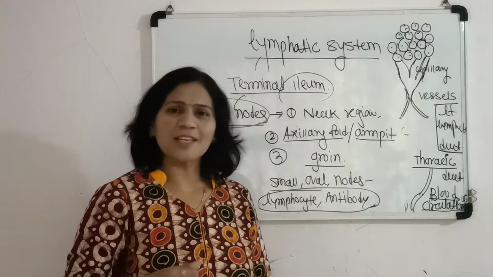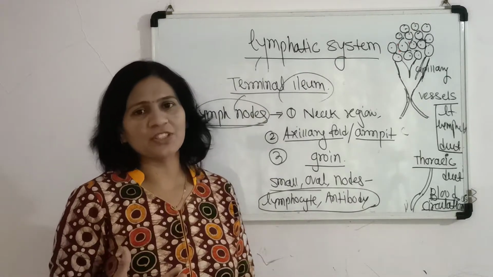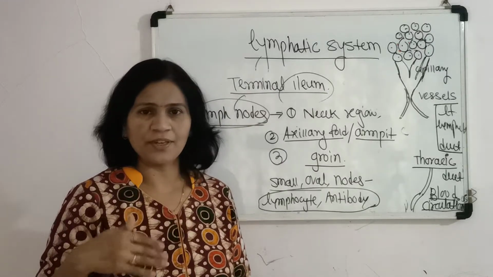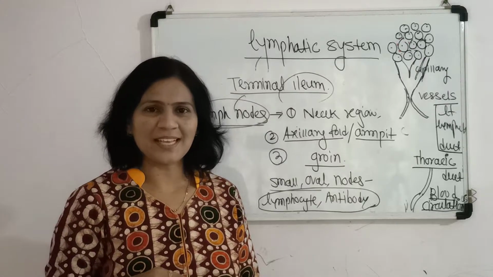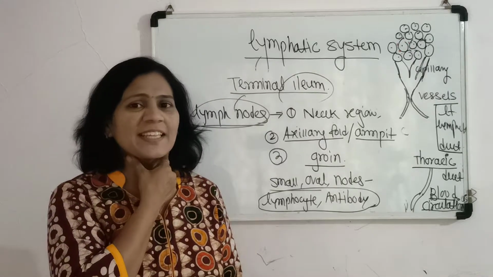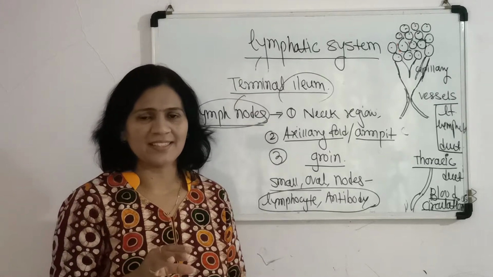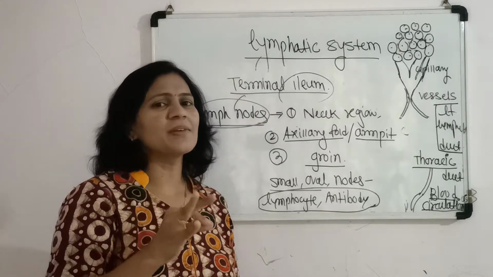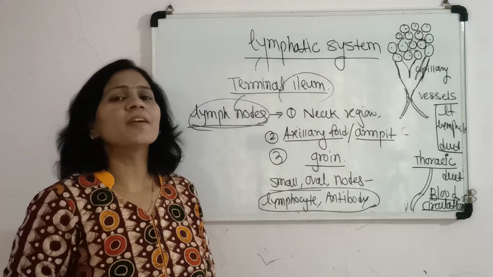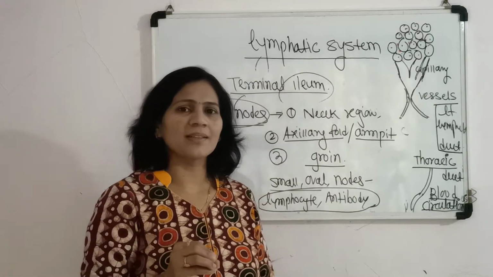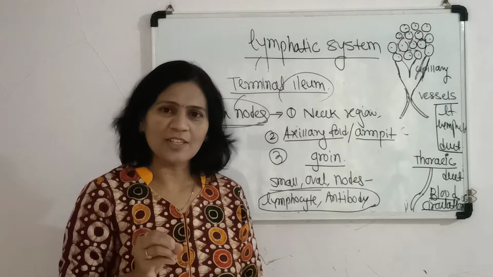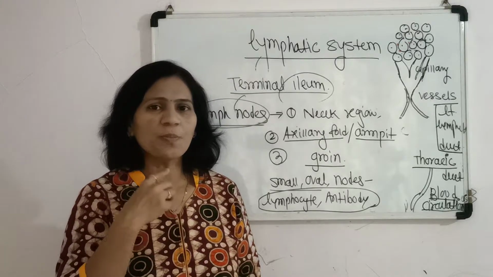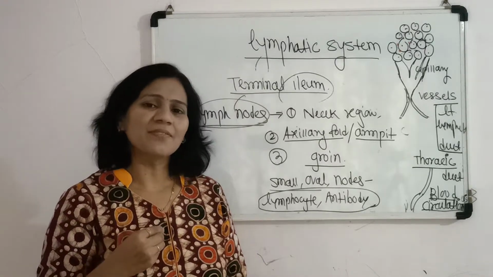Another example is also present. Whenever there are throat infections, which we commonly suffer once in our life, swelling takes place in certain areas of the neck, because in these areas lymphatic tissue or lymph nodes are present, and one of the best examples is the tonsils. Tonsils are also part of the lymphatic tissue. It is the larger lymphatic tissue present in our pharyngeal region within the throat.